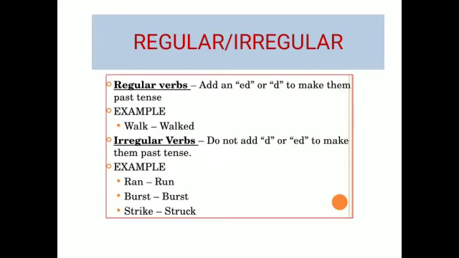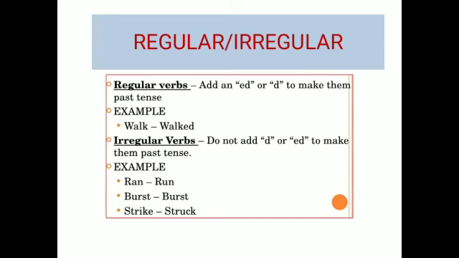The next we have is regular or irregular verbs. Okay, beta. Do you know that in English only verbs can have tenses? Isn't it? Only verbs can have tenses. And to make tenses, we change the form of the verb. For example, if in the present we have cook, in the past it will be cooked, isn't it? If in the present we have walk, in the past it will be walked, isn't it?